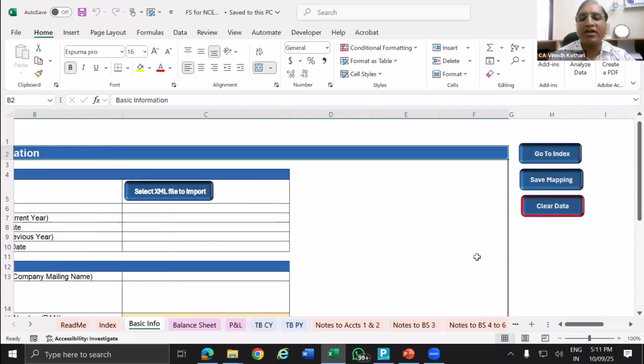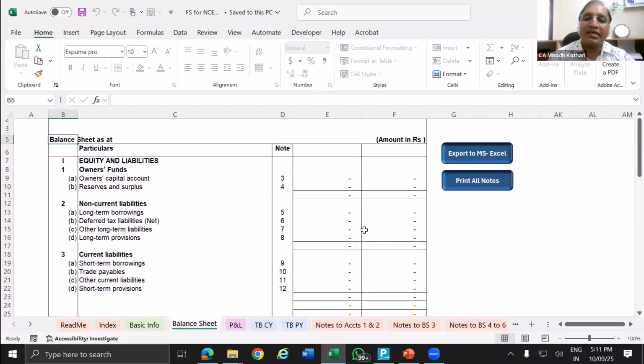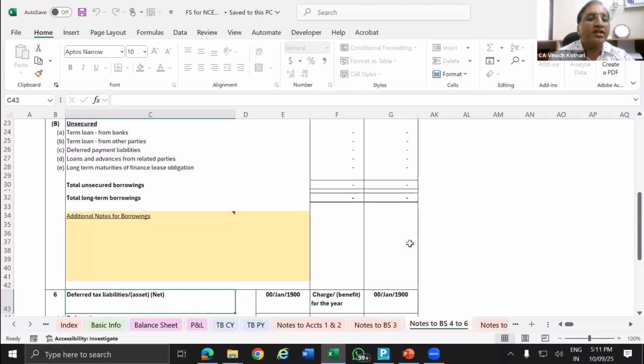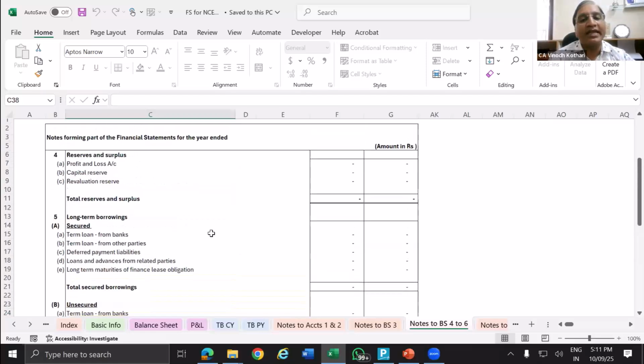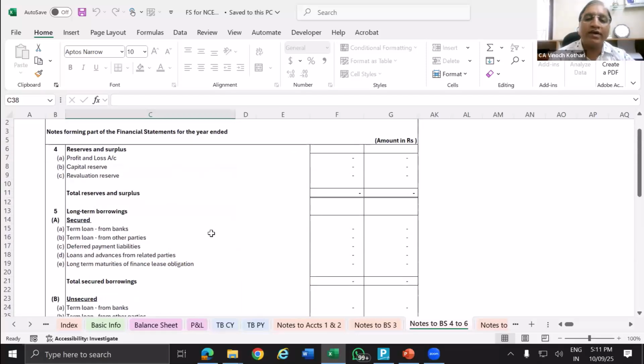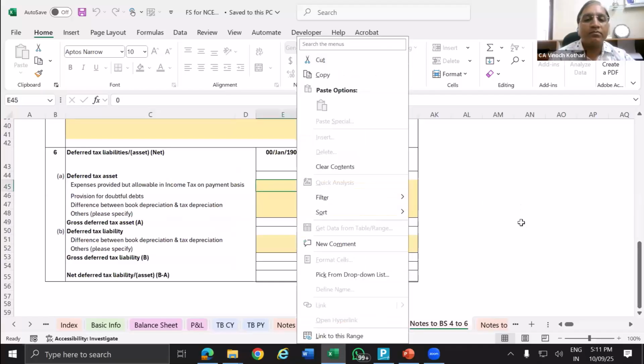And in case you have imported and you want to clear the data, you can just clear the data. A lot of shortcut keys have been provided. This is the balance sheet. Based on your XML, this balance sheet will be filled. Manually, you will not be able to fill any data. Only wherever yellow marking is there, like this yellow marking, there you can provide any additional data. Otherwise, nowhere else will you be allowed to provide the data.